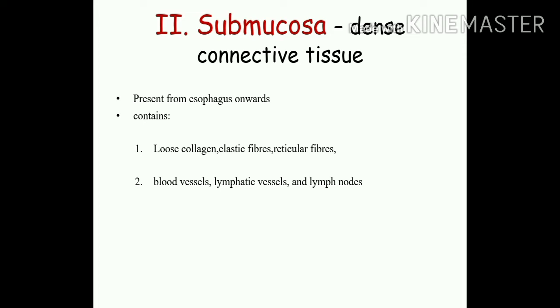It is a dense connective tissue, and it's not present in the mouth and the pharynx but only in the esophagus, stomach, and intestines. So they consist of loose collagen, elastic fibers, reticular fibers, and blood vessels, lymphatics and lymph nodes.